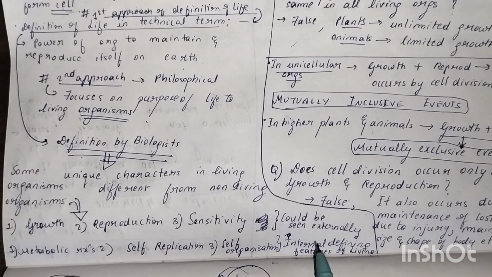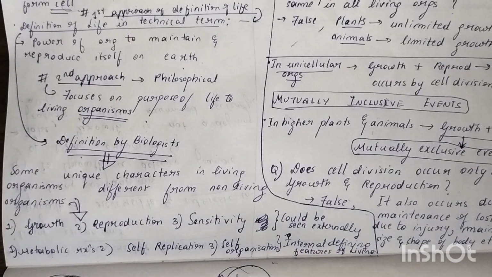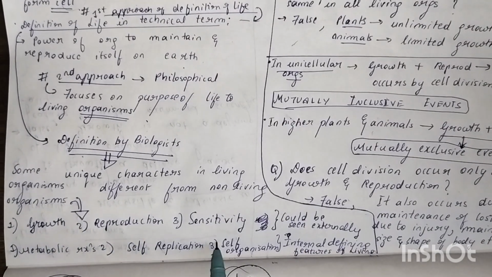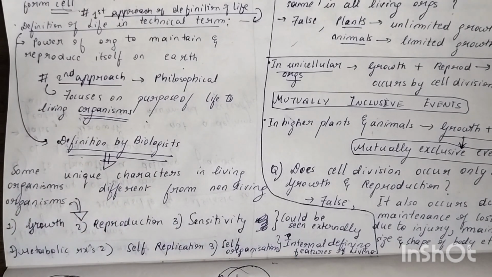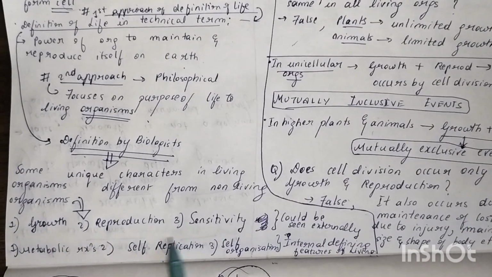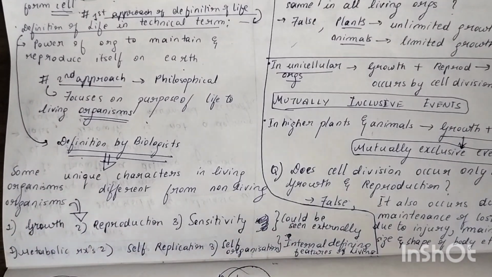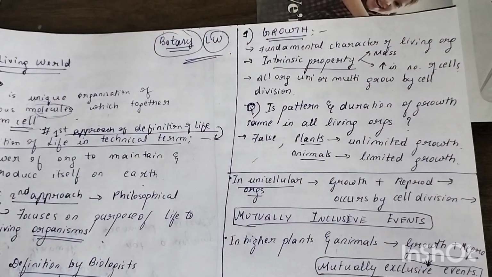What I cannot see, but it is a defining feature of living organisms, is from inside. What is it? Metabolic reactions, self-replication, and self-organization. Okay, this is all about the introduction of this chapter. Now we will go one by one: what is growth, what is reproduction, all this we will see one by one. Okay, first we are seeing the growth aspect.